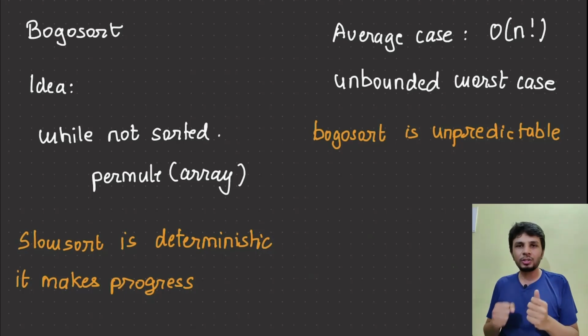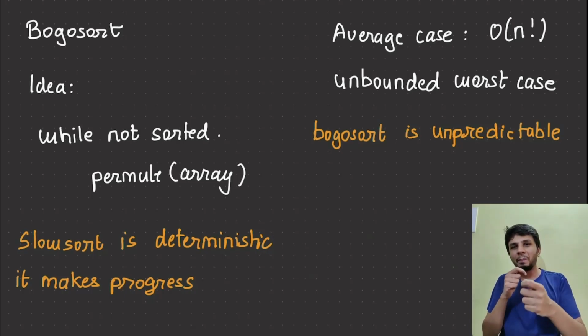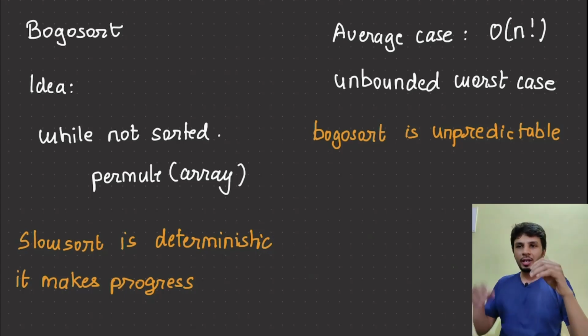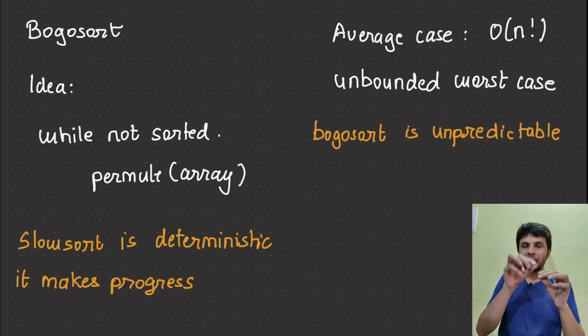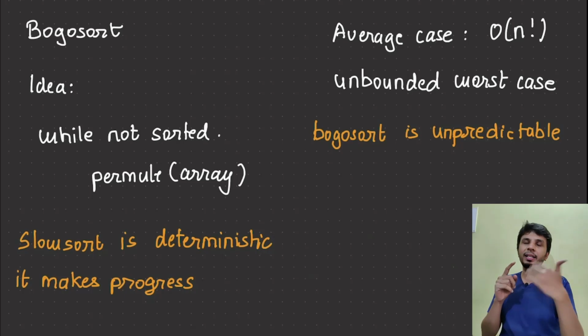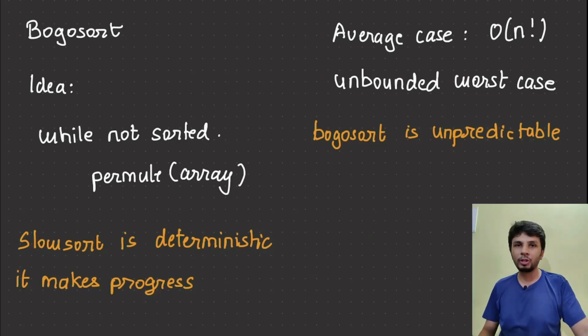But why slow sort is so good to be bad at is because slow sort is deterministic, right? At every step we are sure that we are making some progress towards sorting, because at every step we are placing the highest number at the correct position and then recursively calling the function for the n minus 1 elements, which means at every step we are making some progress. This is the good part of slow sort. So that's why slow sort is really clever in being worst at sorting, right?